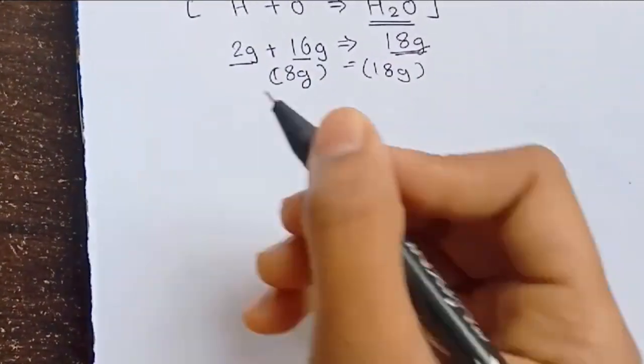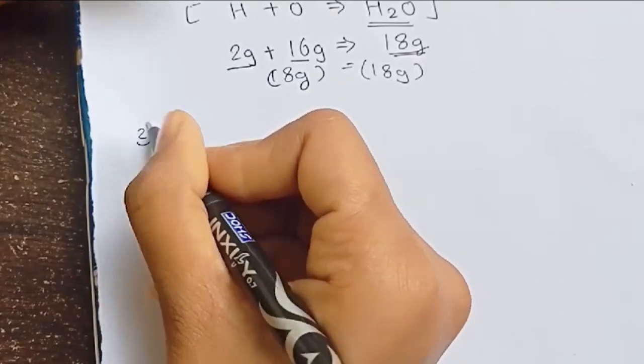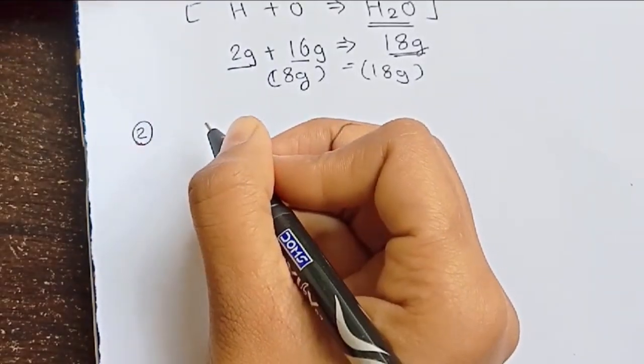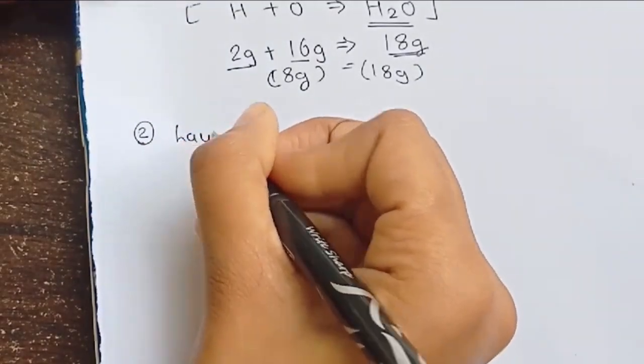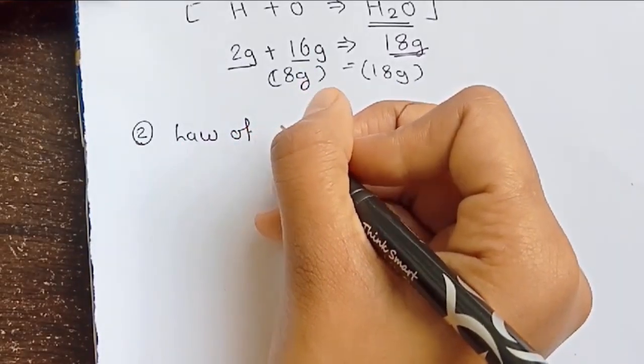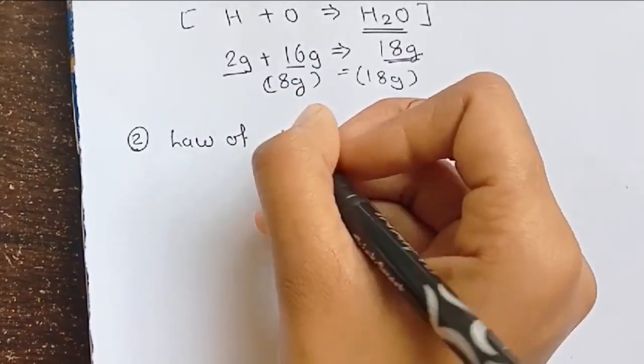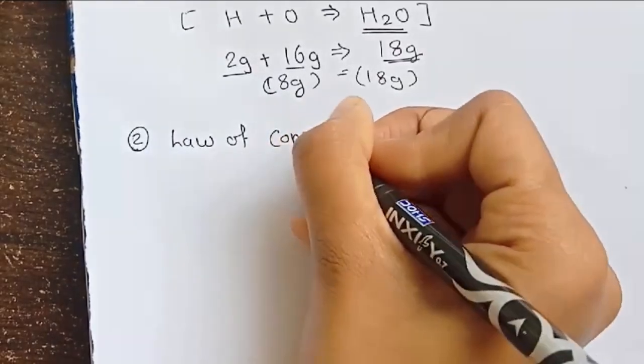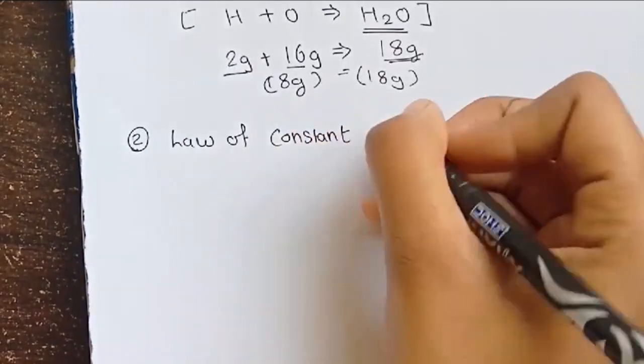Now let us move to the second law. The second law is quite tricky but easy. The law of constant proportion. Sorry for the disturbance, it was the aeroplane.